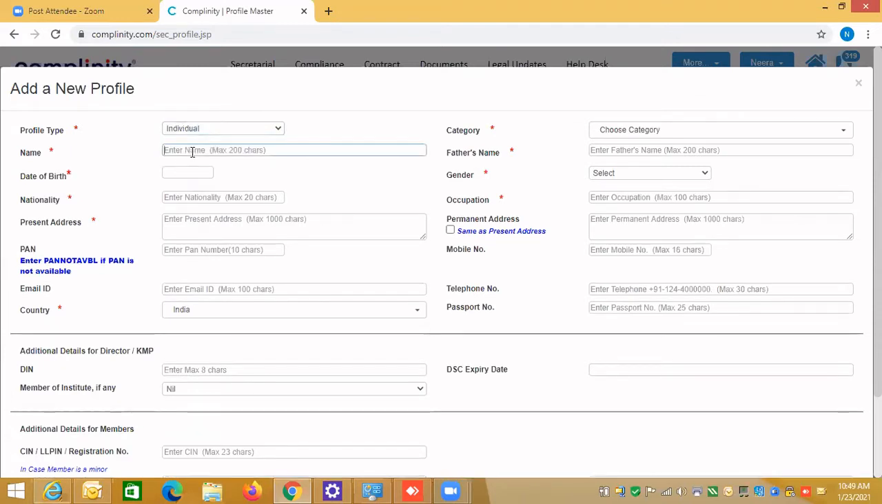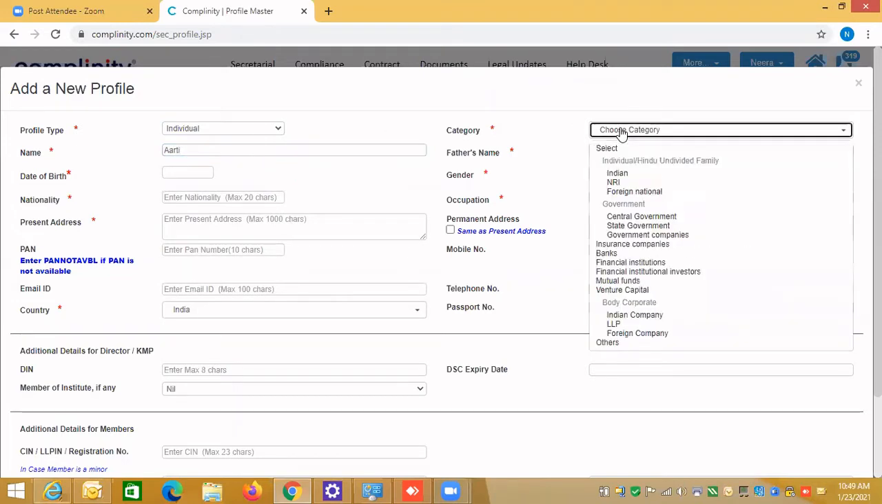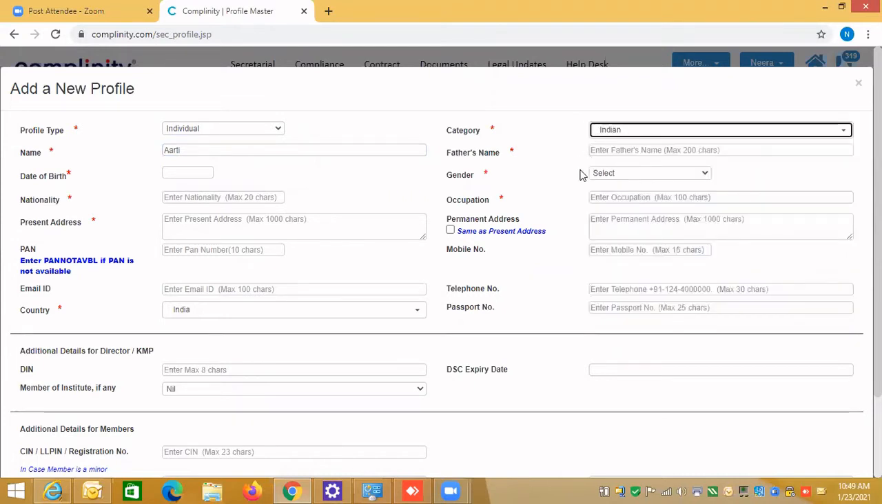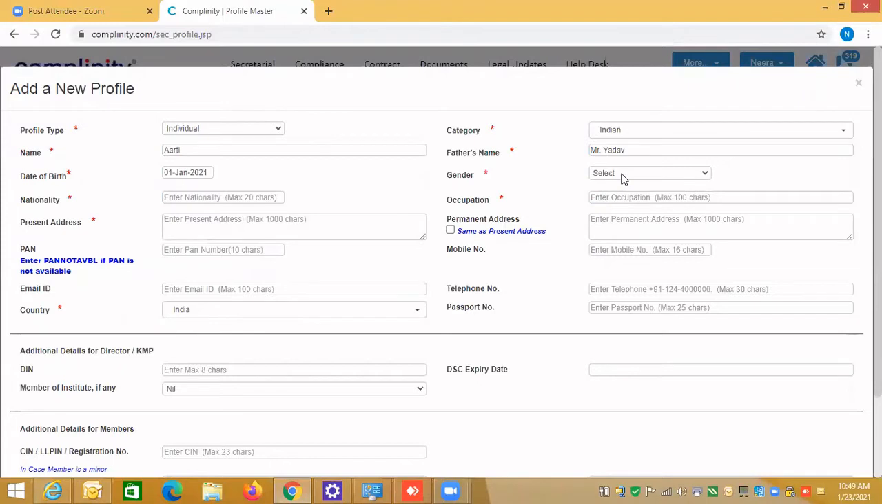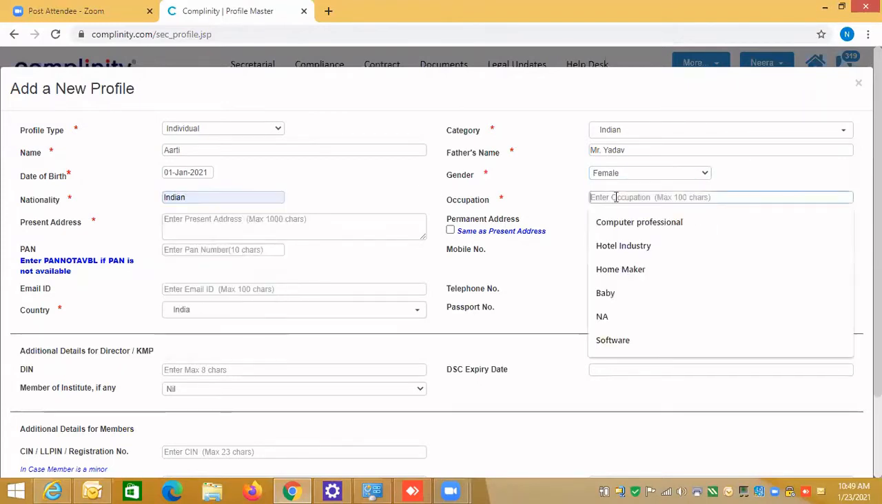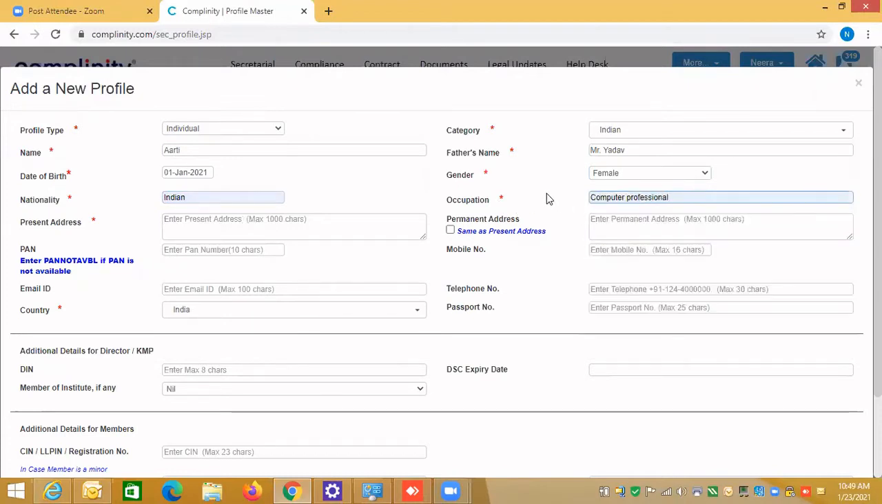I'm just creating one profile here, suppose Aarti, and I'm selecting the category as Indian. The various options are given, so let me just explain. Then again, father name is mandatory. So father name is mandatory, and I'm just giving a date of birth, gender female, nationality Indian, and occupation I'm just saying computer professional here. And the present address is Gurgaon. So this is the general profile.